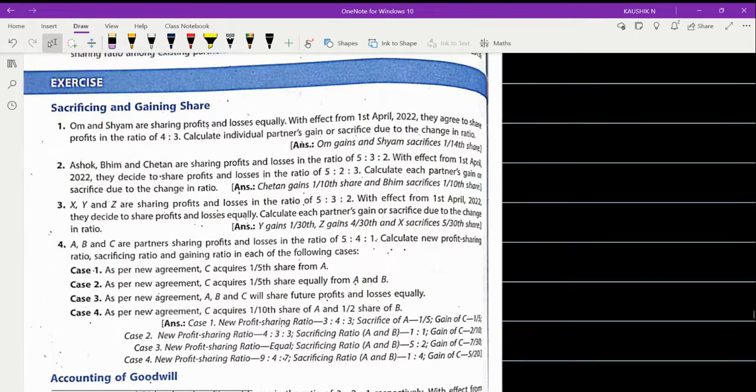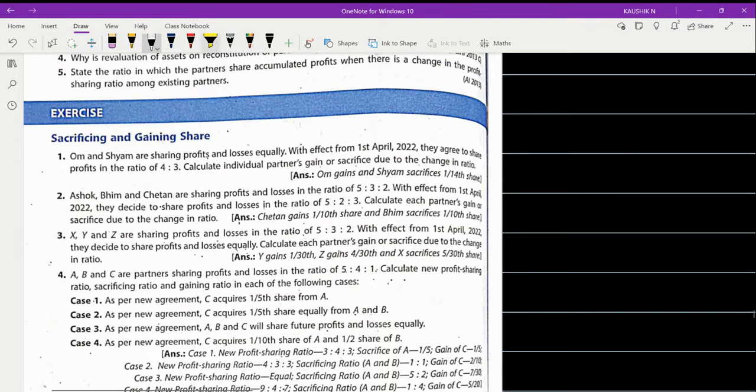Let me highlight the question so that you have an understanding. It mentions that partners Om and Sham are sharing their profits and losses equally. With effect from 1st April 2022, they agree to share the profits in the ratio of 4 is to 3. Look at the beauty: in the previous problem, initially they were sharing in the ratio of 2 is to 1, then later they went for equal partnership. But here, initially they are equal partners, but they are changing it to 4 is to 3. Calculate the individual partner's gain or sacrifice due to this change.